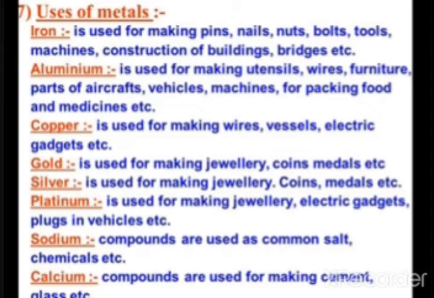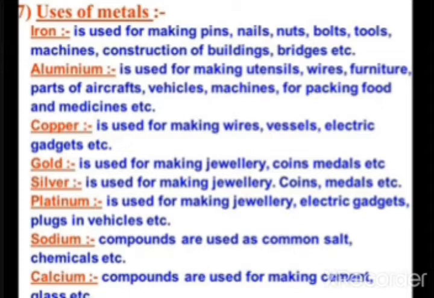And it has been used as a good conductor for heat and electricity. So just list out the different metals and how they have been used for various purposes. Like iron. Iron is used for making tin, nails, nuts, bolts, tools, machines, construction of buildings and bridges.